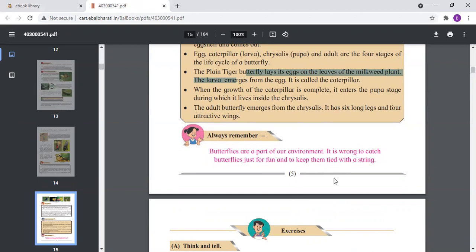So I finished this lesson, life cycle of the animals, for standard fourth, lesson 1.